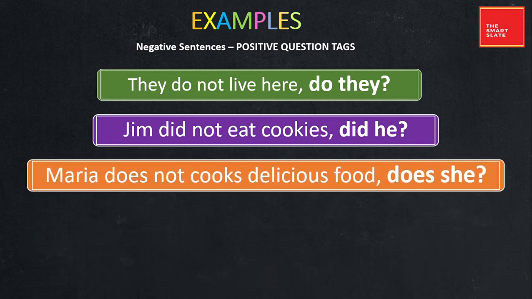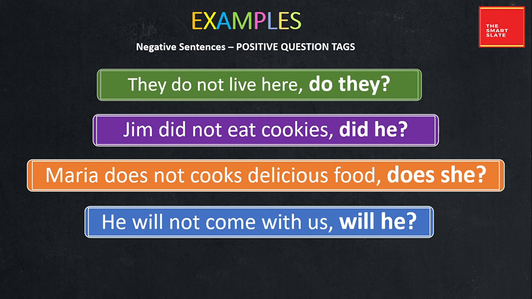Maria does not cook delicious food. Instead of cooks, it would be cook here. Sorry for the typing error. Maria does not cook delicious food. Does she? He will not come with us. Will he?